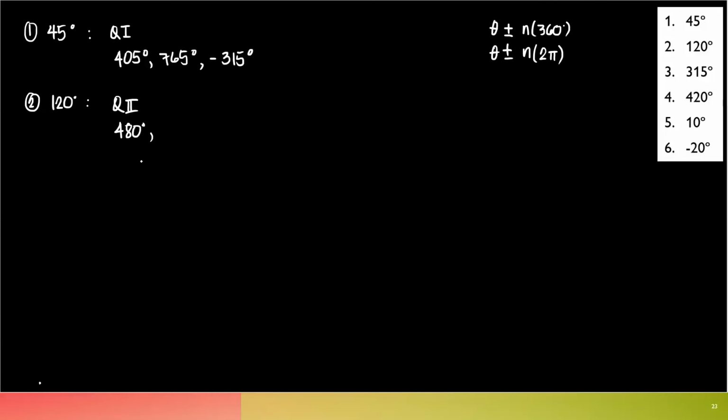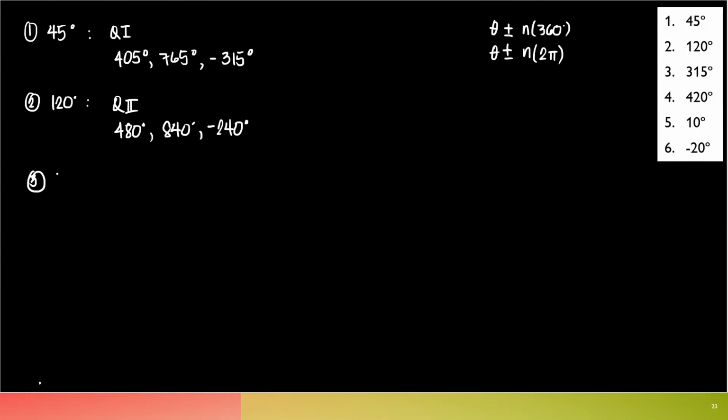Let's add another 360 to it. This becomes 840 degrees, right? And then let's look for the first negative coterminal to this. 120 minus 360 is negative 240 degrees. Very good.